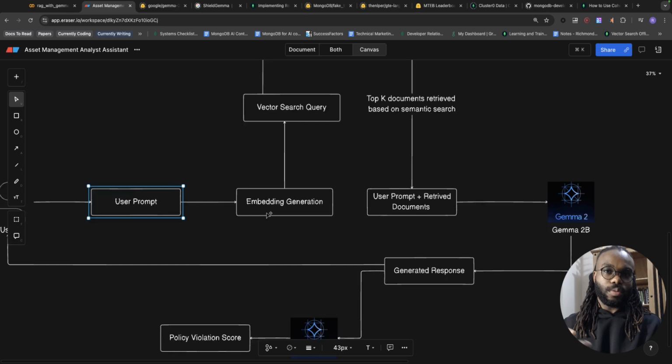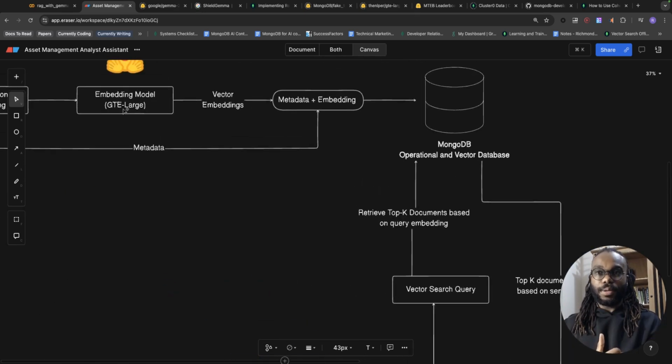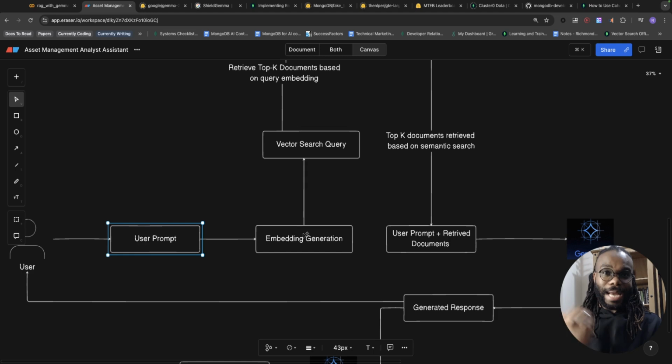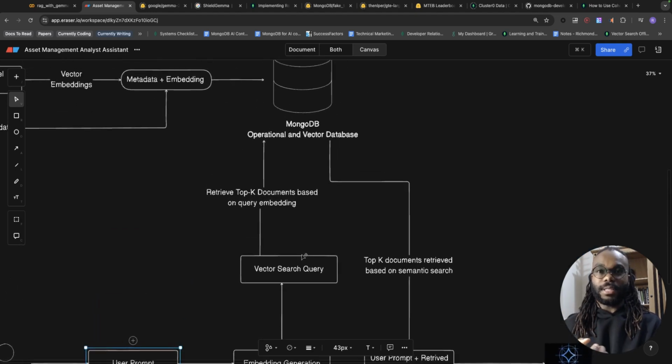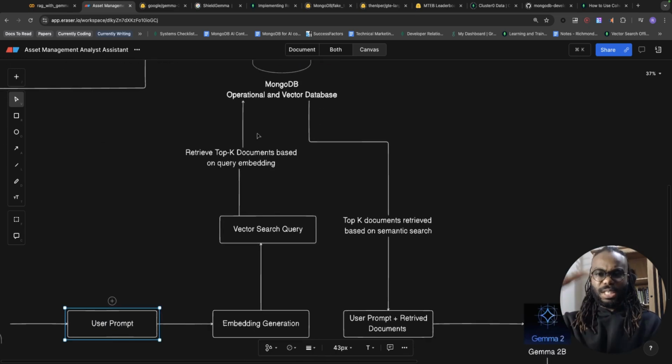The user prompt will be embedded using the same embedding model used in the ingestion process. In this case, we're using GTE large, more on that later. When we generate this embedding from the user prompt, we're going to perform a vector search query to retrieve the top K documents that are semantically similar to the documents within our MongoDB collection, from the data that was ingested in the ingestion pipeline. So this is just the retrieval step.